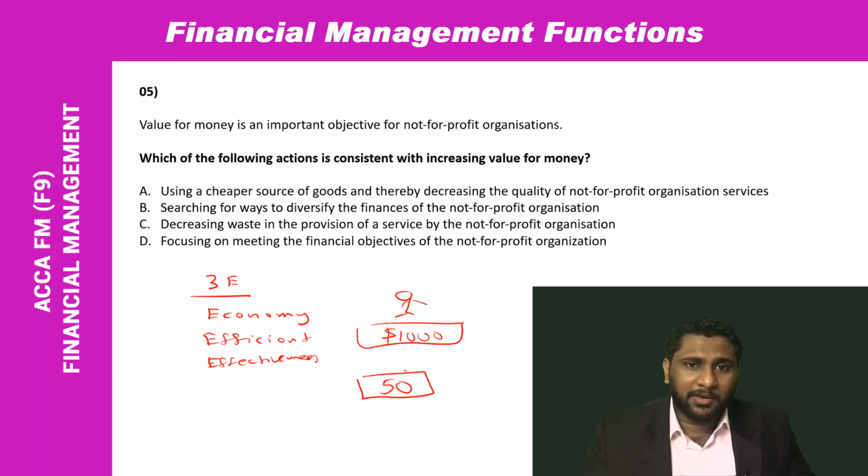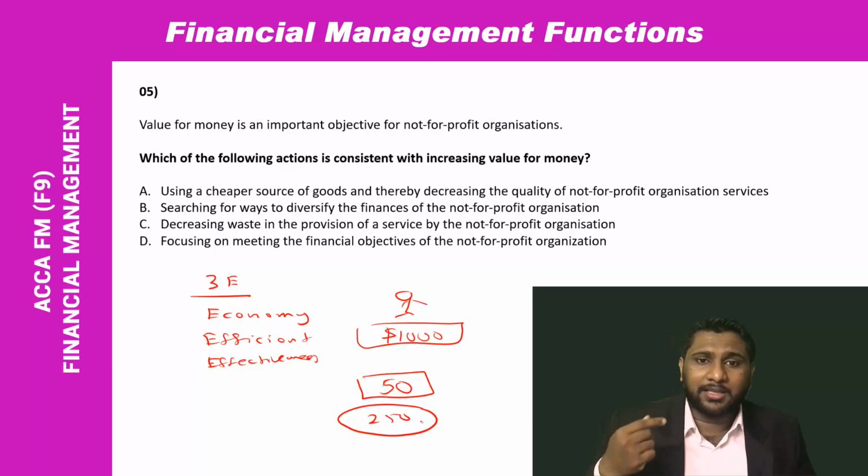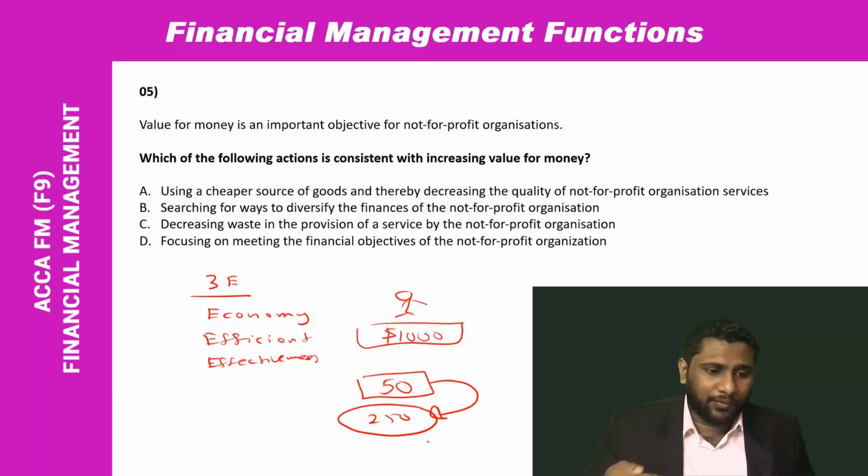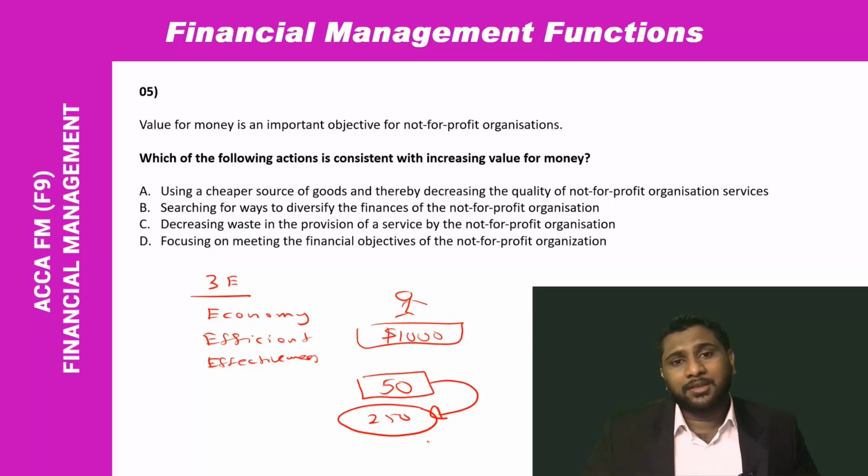In order to get the maximum out of whatever the amount that we are paying, we'll increase the number of students in one class to 250 students. Then when you are looking at the cost per student with regard to lecturer cost or teacher cost, it is getting reduced if you move from 50 students to 250 students. So those days, to educate 50 students, your teacher cost was $1,000. Now to educate 250 students, your teacher cost was $1,000. So you can understand your cost per student is getting reduced.